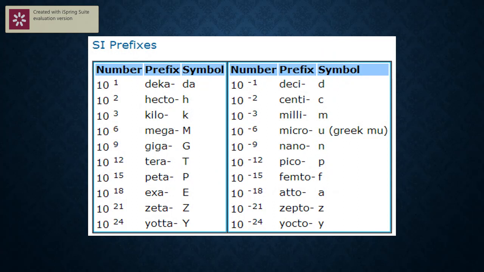We'll go to the next slide. These prefixes we use in the system in terms of powers of 10. 10 to the power of a positive number is on the left side, and 10 to the power of a negative number is on the right side. One small example: 10 to the power of 9 is called giga. What we say, gigabyte, GB. In the same way, 10 to the power of -9 is called what? Nano. So this is one example to understand what type of prefixes we use in the SI system.